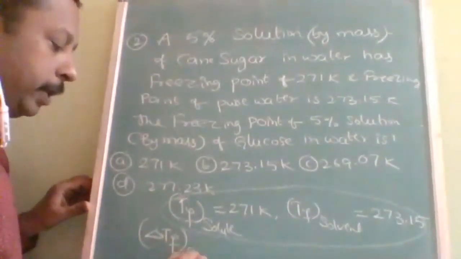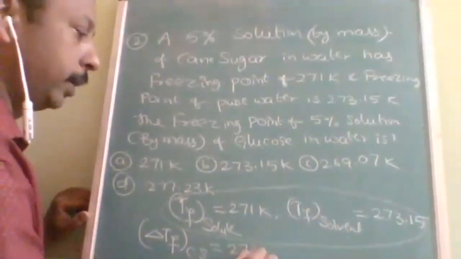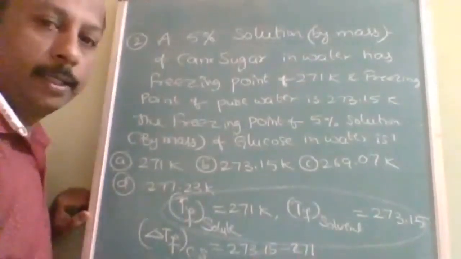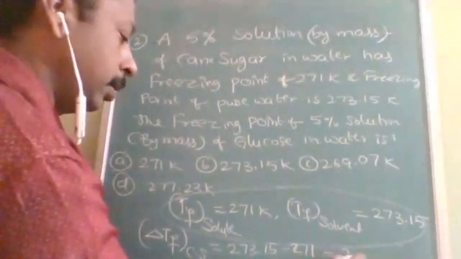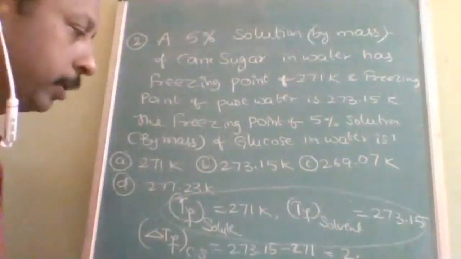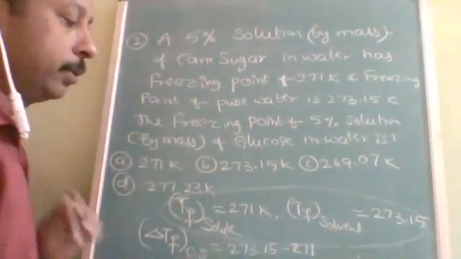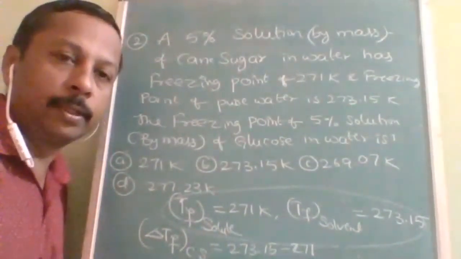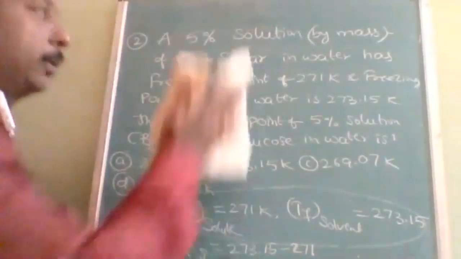Delta TF of cane sugar, I will write it CS, is equal to 273.15 minus 271. So this is going to be 2.85 something. Let us substitute as it is, 273.15 minus 271. As a shortcut, I am telling you the direct procedure where the mistakes will be less but accuracy is still maintained. Okay.